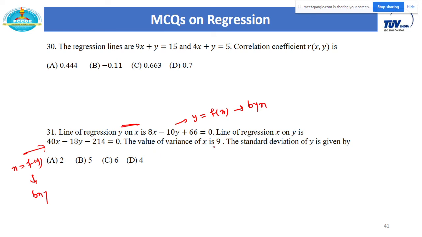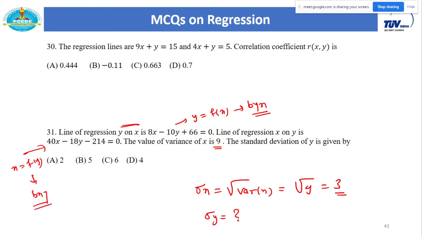And the question is what? The variance of x is 9, which means the standard deviation of x is the under root of variance of x, which is under root of 9, equal to 3. And here we have to calculate the standard deviation of y, means sigma y. How do you do this? From the first equation, y on x, you can calculate byx. From the second equation you can calculate bxy. So what have we been given? We have been given byx, bxy, sigma x, and from this I need to calculate sigma y.